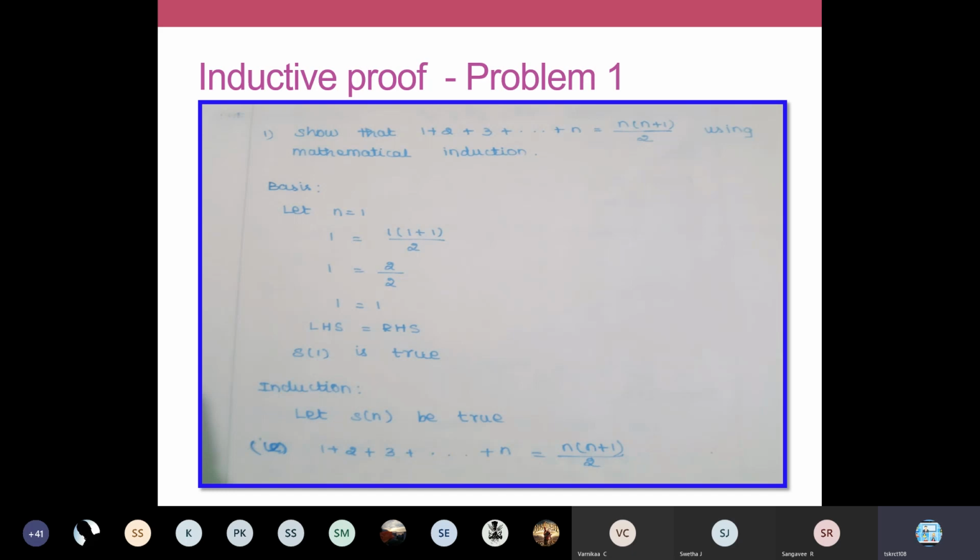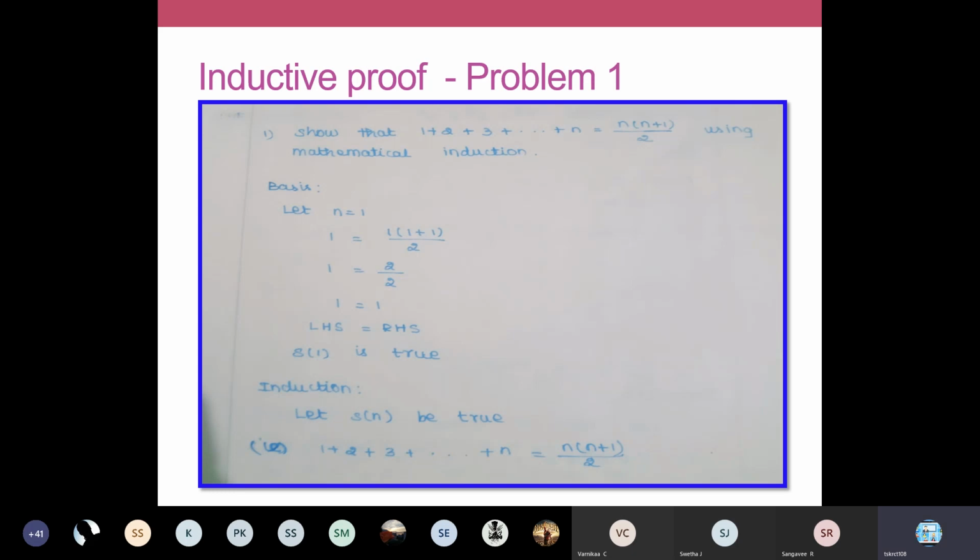Show that 1 plus 2 plus 3 up to n is equal to n into n plus 1 by 2. This is the given problem. We have to prove this. So this is your S of n. The statement is your S of n. You have a term called n there.